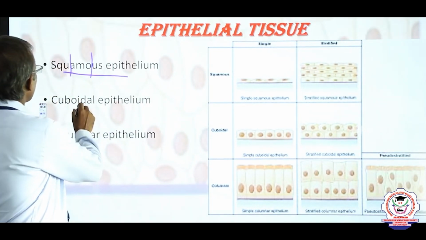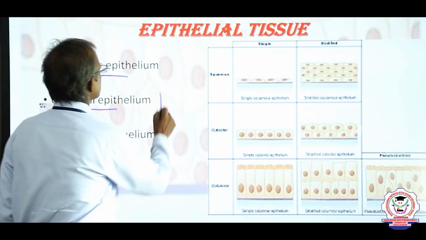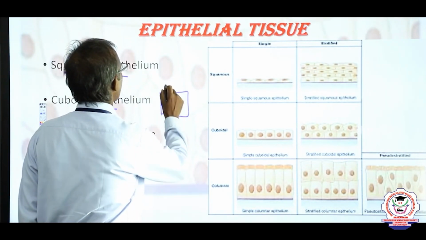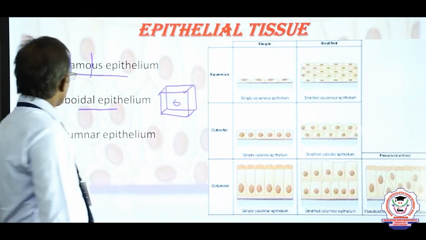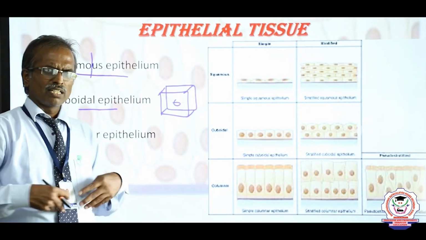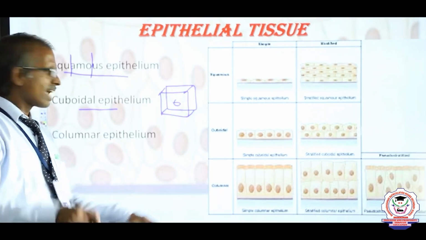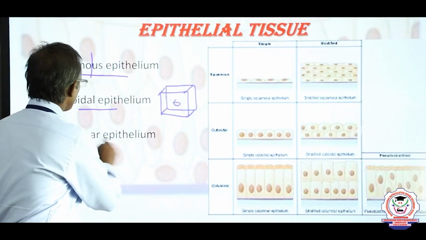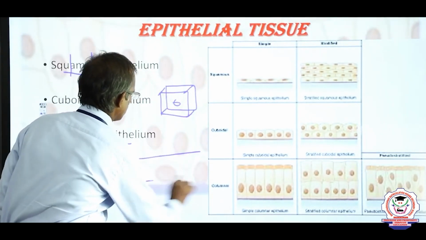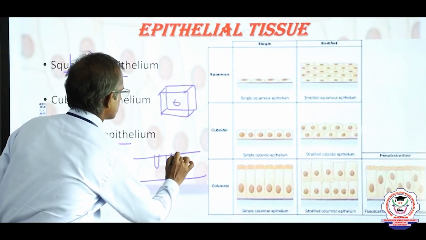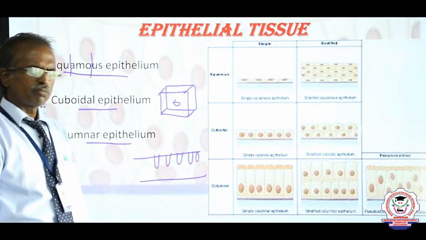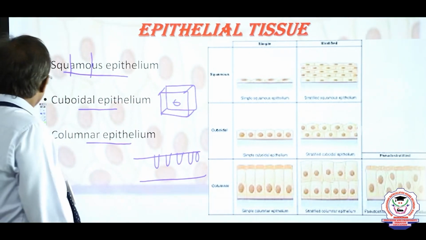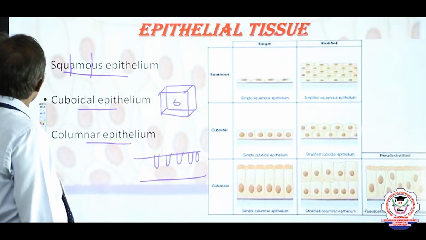The next is cuboidal epithelium, cube-like. This epithelium is called cuboidal epithelium. It is found in some of the internal organs, especially in glands. Columnar epithelium is found in the small intestine, in structures like small villi. This is columnar epithelium. Now the main function of this tissue.